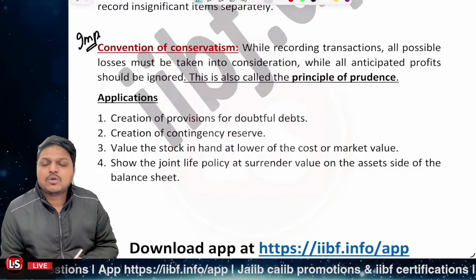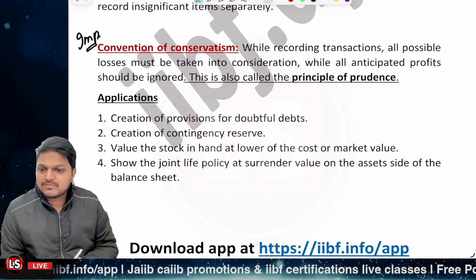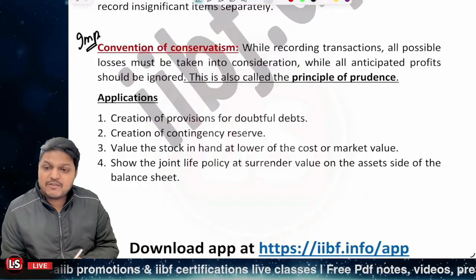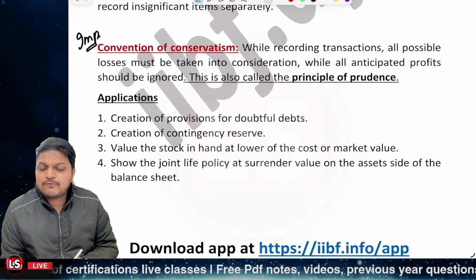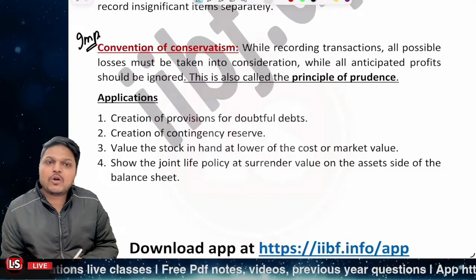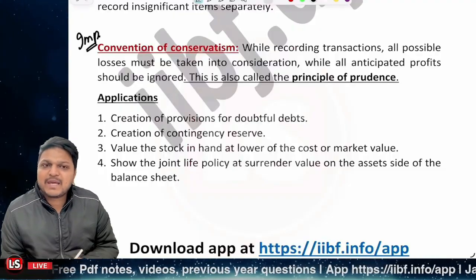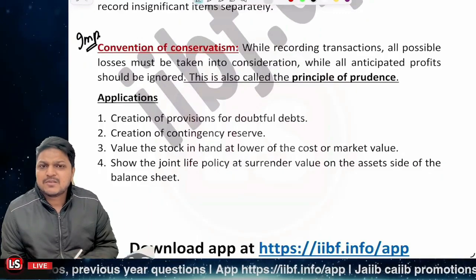We are not to take care of the future gains or incomes. We are to ignore those future gains or incomes. But if there is going to be any contingent liability, or let's say a future possible loss, that should be recorded, right? So for the future loss, you can have provisions, you can have contingency reserves, right?